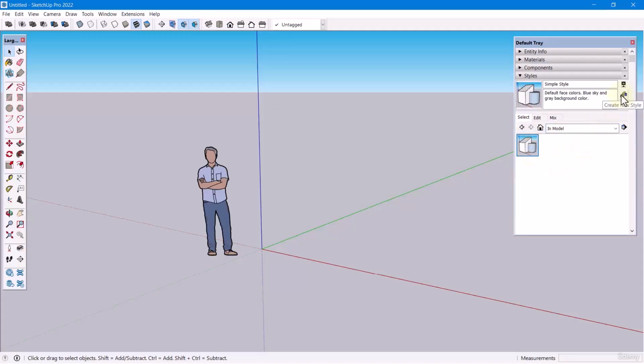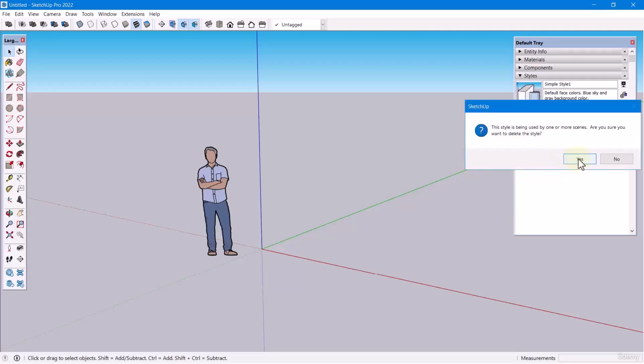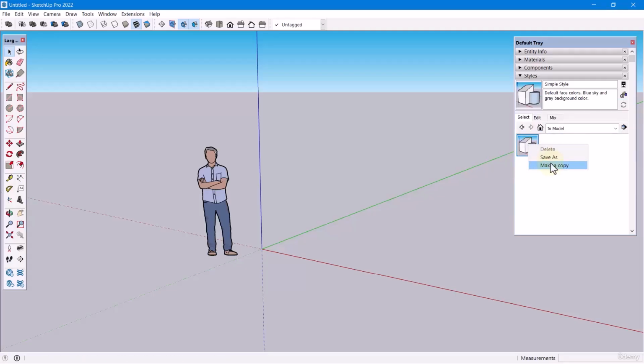So make a copy of the default style. Rename it Basic, and update the style.